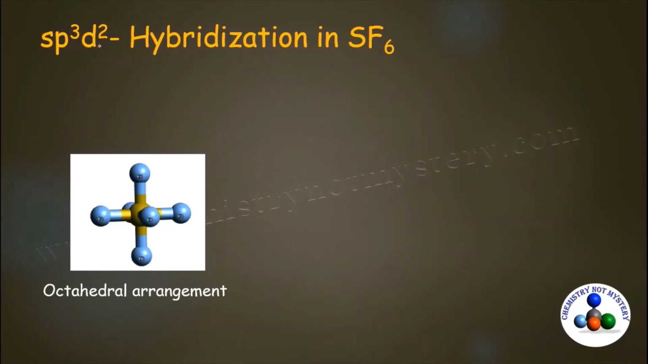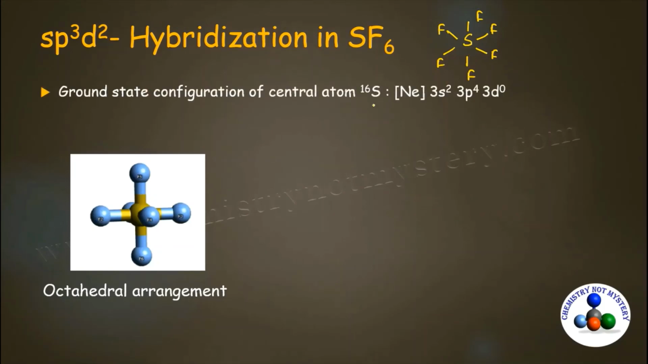Now come to the sp3d2 hybridization. Its example is the SF6 molecule. In the SF6 molecule, first you have to write the skeletal structure. Here sulfur will be the central atom and it is bonded with 6 fluorine atoms. As you know, hybridization is only applicable to the central atom. Here sulfur is the central atom, so you have to write the ground state configuration for sulfur. Its atomic number is 16, so the configuration will be neon 3s2, 3p4, 3d0.